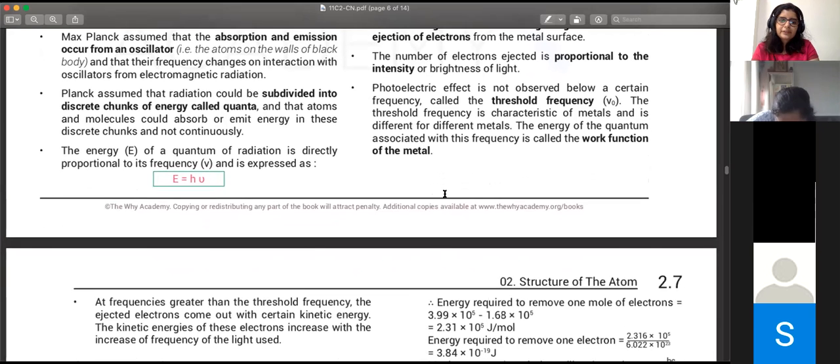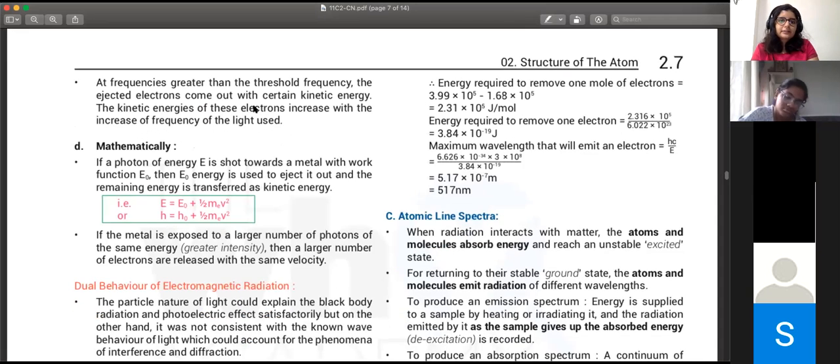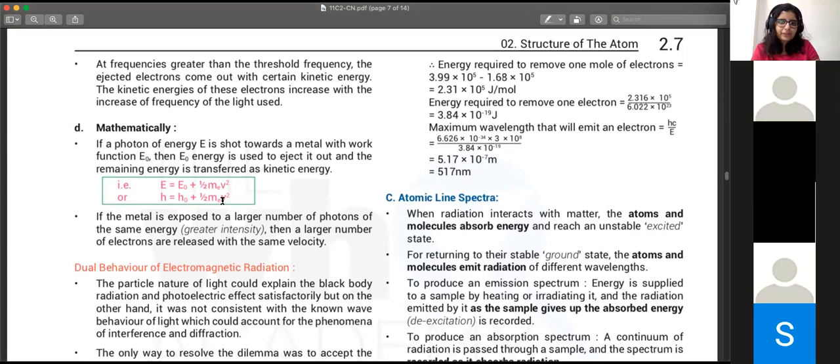At frequencies greater than the threshold frequency, the ejected electrons come out with certain kinetic energy, and this kinetic energy increases with the increase of frequency. So the E naught or nu naught is not changing. It is the kinetic energy that's changing if you increase the frequency. So this is the formula that you guys have entered.